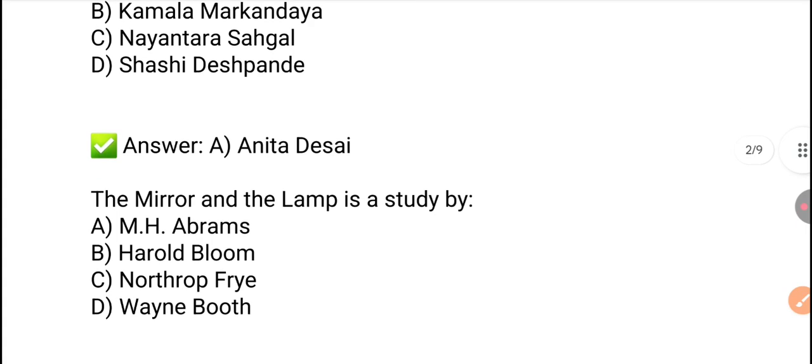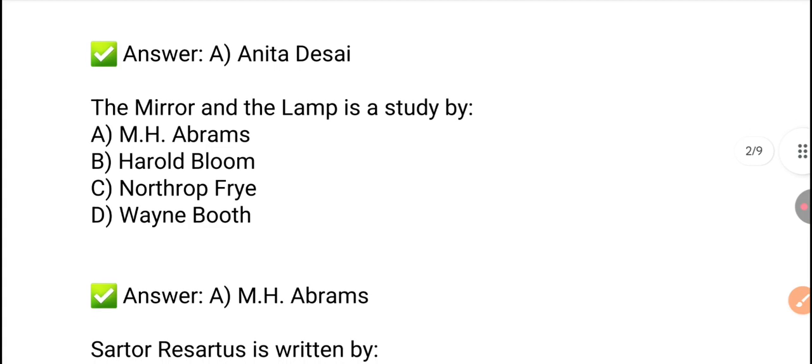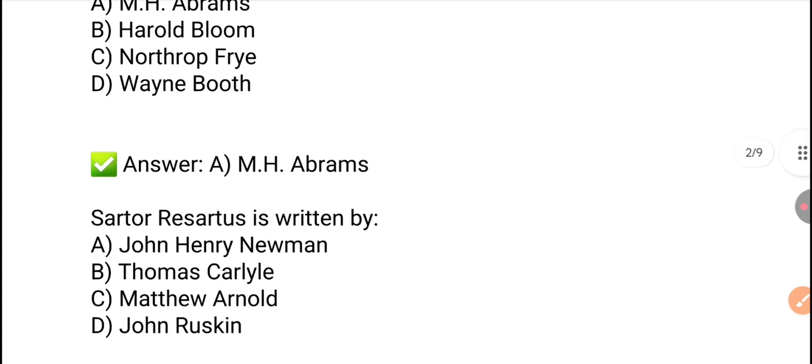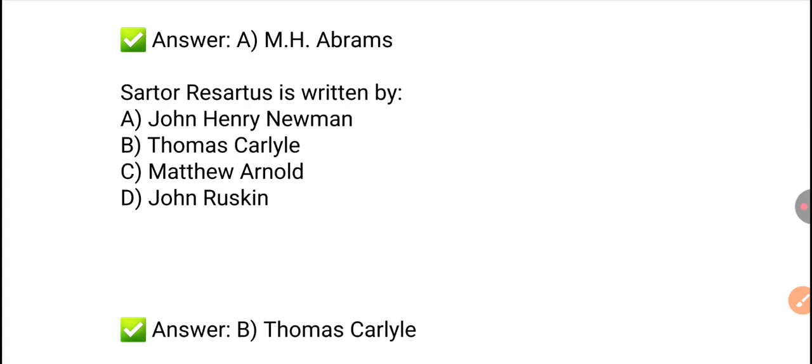Next, The Mirror and the Lamp is a study by. The Mirror and the Lamp is a study by M.H. Abrams. Option A is the right answer. Next, Sartor Resartus is written by. So it's a work of Thomas Carlyle. Option B is the right answer.